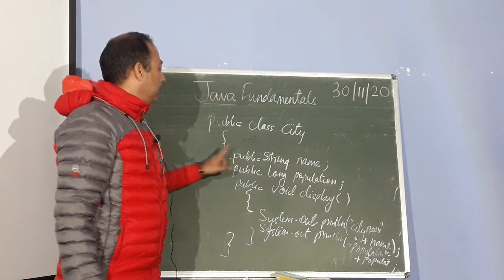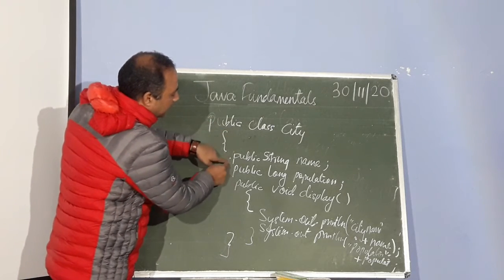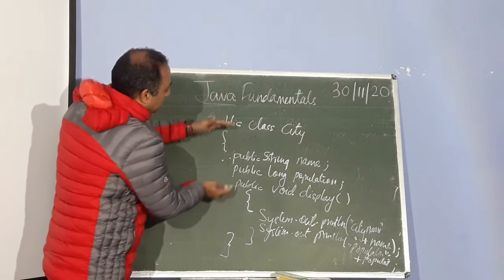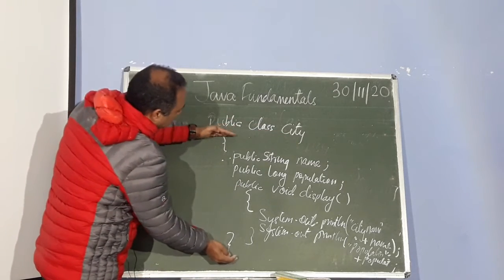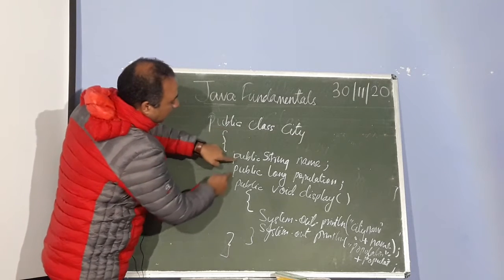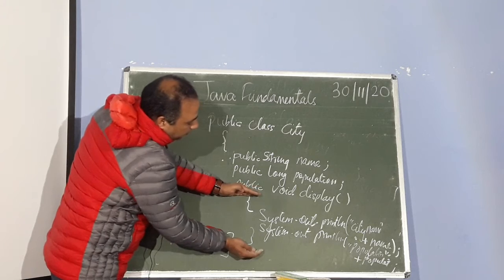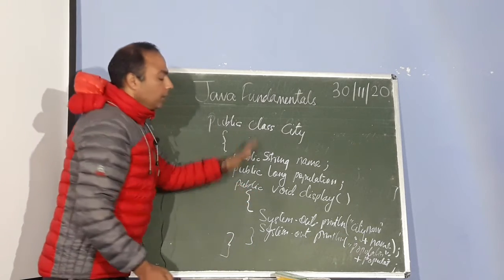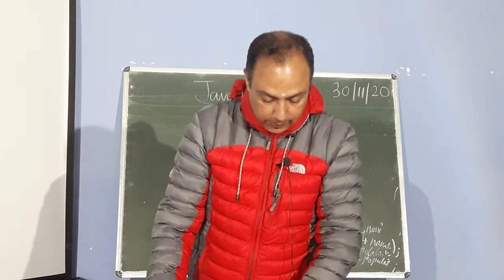Class is city. Now see, block means this is one block. Here we have written the different types of statements. This class city is the class declared here. From here to here is the class block, and this is the declaration statement. This one is the method, and from here to here is also a block. So a class consists of different blocks of methods and things.